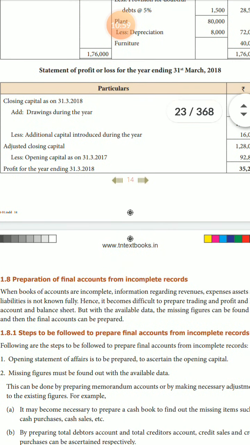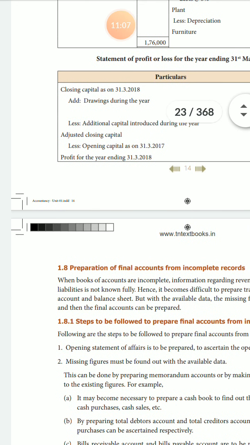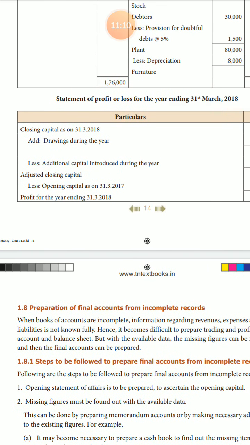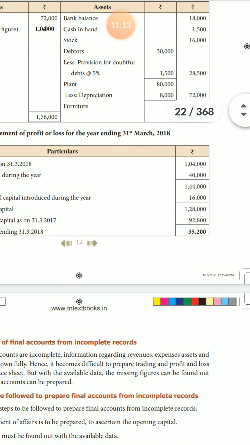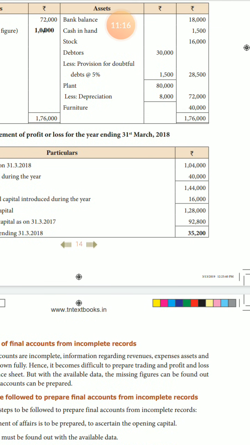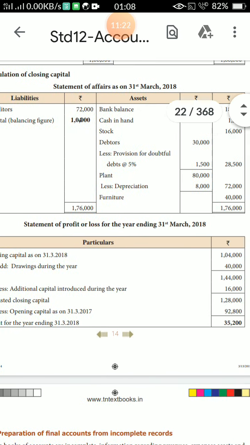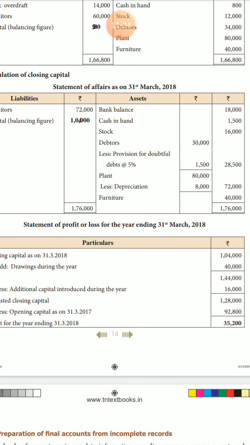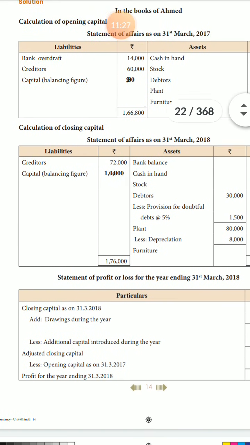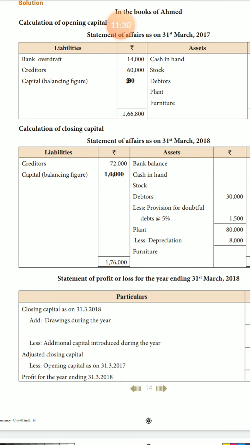Next one, the statement of profit and loss for the year ending 31st March 2018. First one, opening capital, 31/3/2018. How much? Opening capital means this amount only. Opening capital is how much? 92,800.